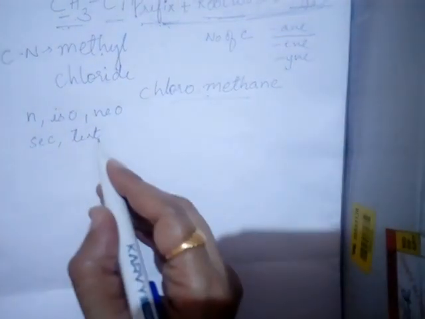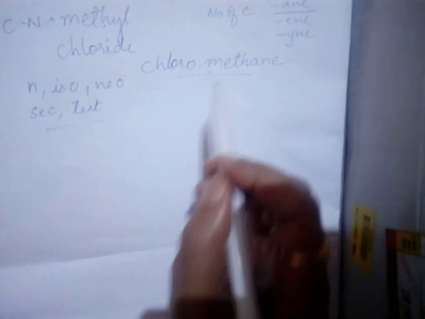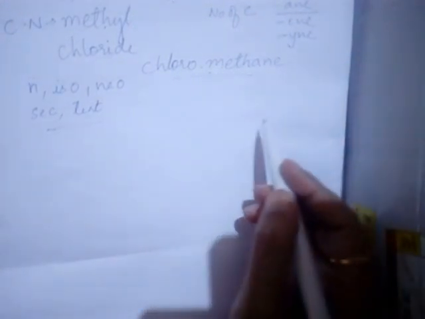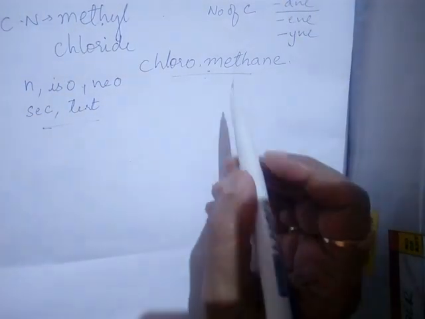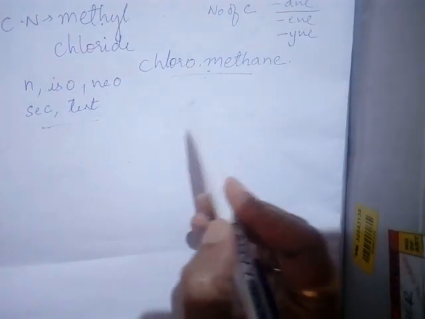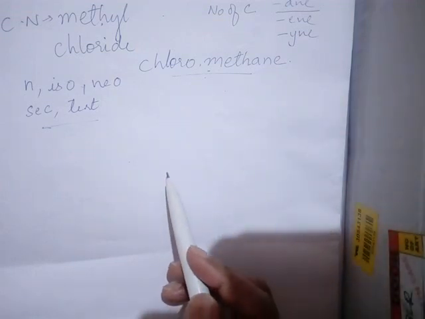This is in the common system, and this is for alkyl halides. Then in the IUPAC system of nomenclature we give preference to the halogen. Wherever the halogen is attached, we give it the lowest number and start numbering from there.